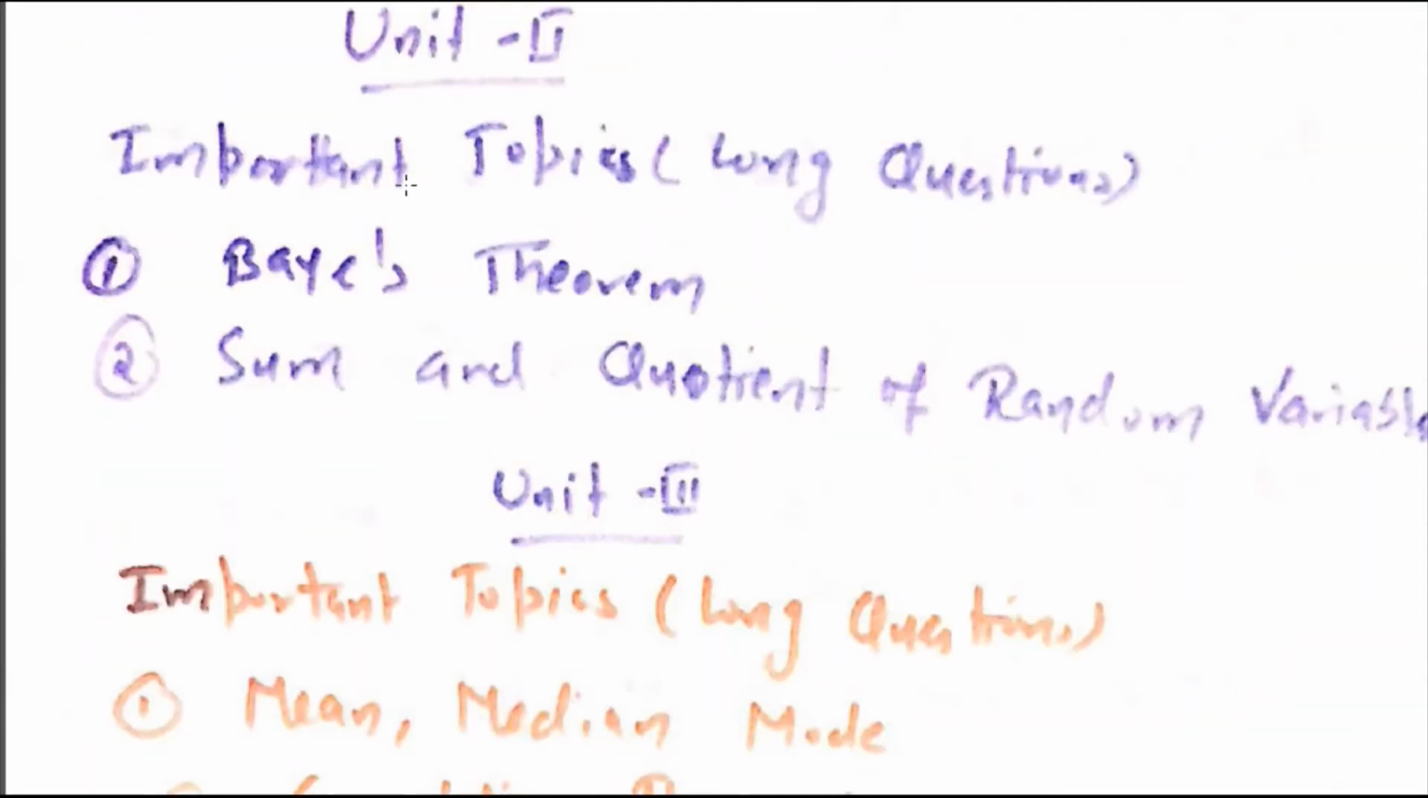Now in unit 2 there are two topics that are important from the long question point of view. So first is Bayes theorem, and you are all well known about the Bayes theorem, how you can solve the question related with the Bayes theorem. So I strongly recommend to all of you students to please practice this topic. This is a very easy topic. And second is sums and quotient of the random variables.